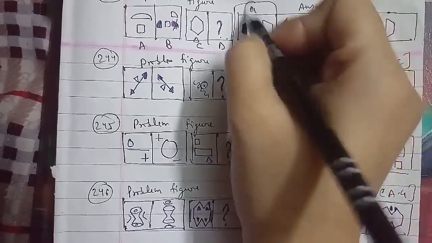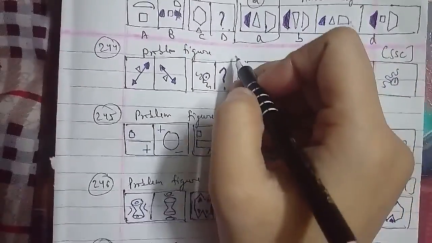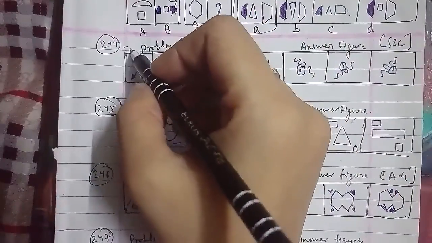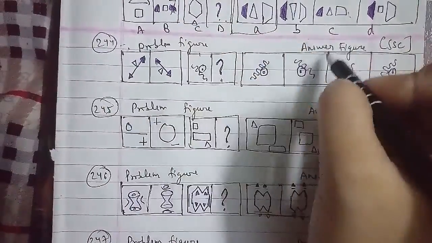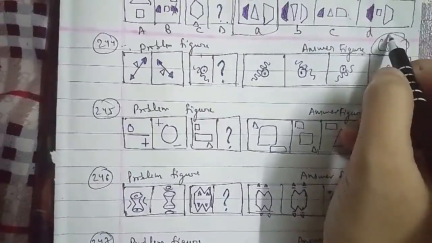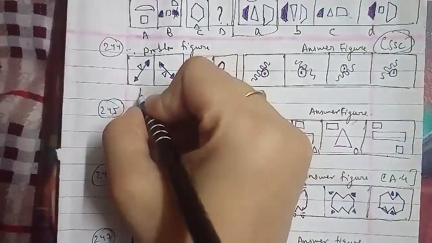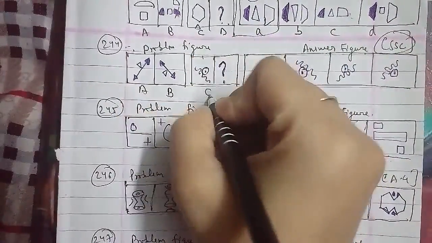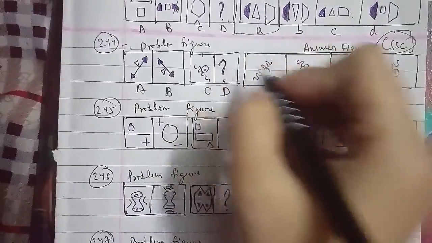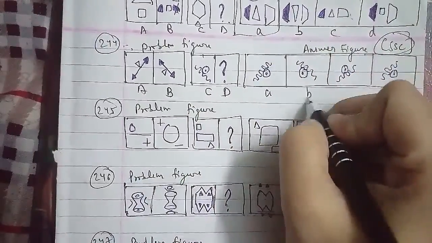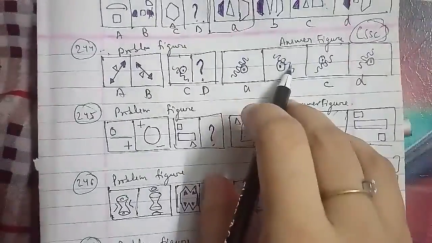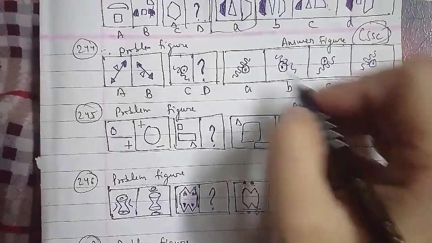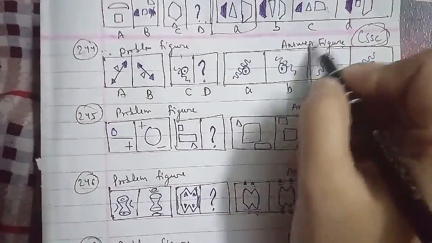We'll go ahead with the 244th question of the session. These are the problem figures, and these are the answer figures, which were asked in an SSC examination paper, named A, B, C and D. In this question the figure is rotated 90 degrees anti-clockwise, and the missing figure we have to find out is figure C, which will be the right answer for this particular question.